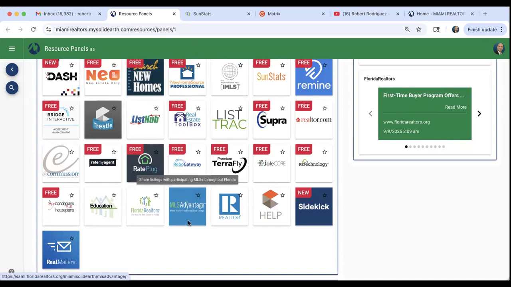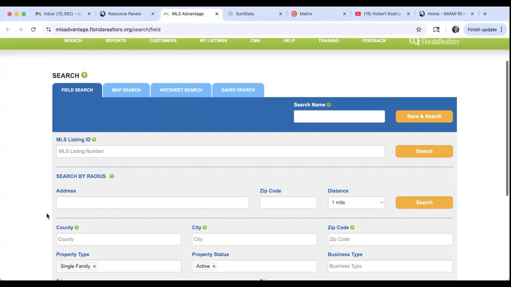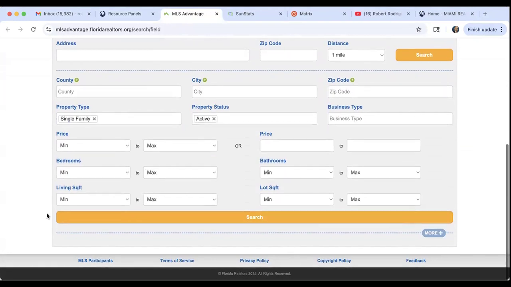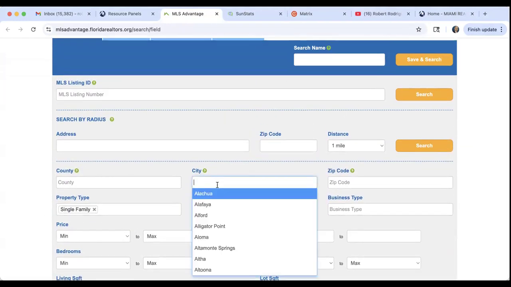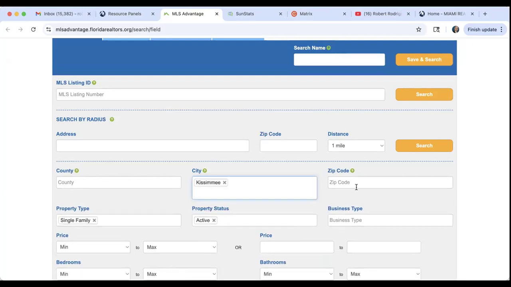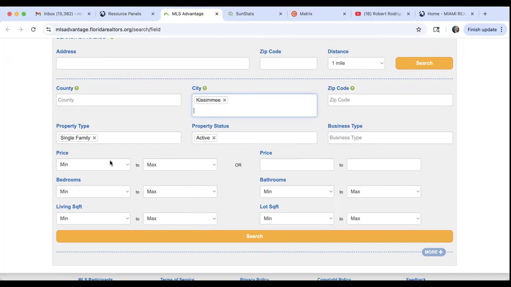So in MLS in Florida, you guys can always use MLS Advantage. MLS Advantage allows you to use this service to look up properties in other cities in Florida. So for example, I'm gonna come over here and let's look for properties in Kissimmee. You can enter a zip code if you want a specific zip code. I'm just gonna go with Kissimmee, single family home, active, price.